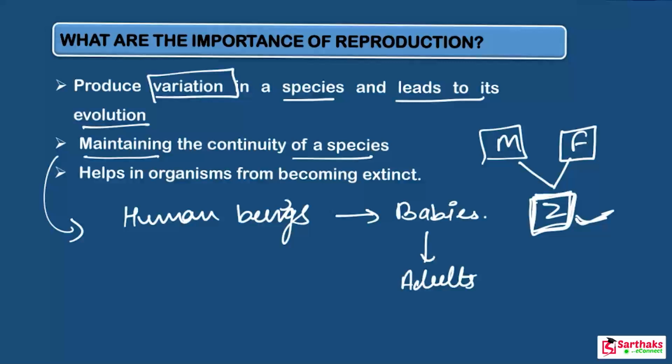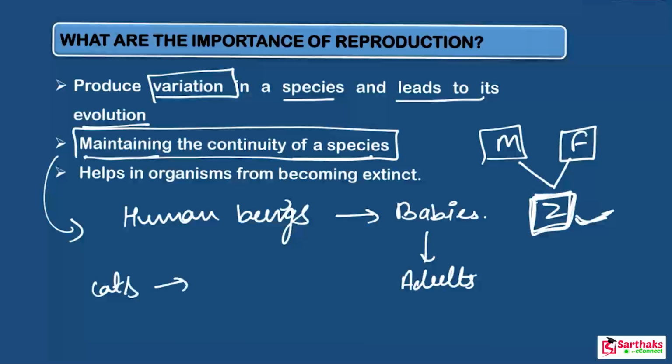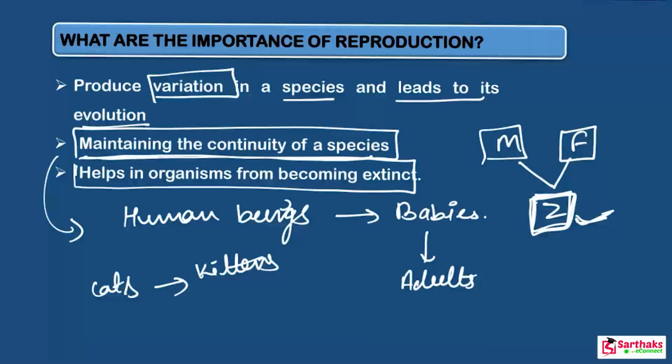This is how reproduction helps in maintaining the continuity of a species. The same happens in the case of cats, they reproduce by giving birth to kittens, so their species may live forever. I hope it is clear to everyone. Now next one is that it helps organisms from becoming extinct. Yes, because when they reproduce again and again, it prevents the species from becoming extinct.